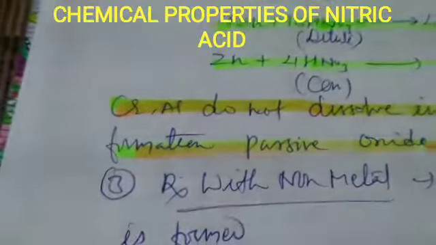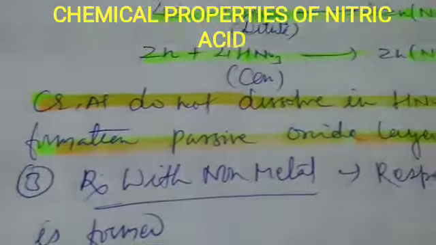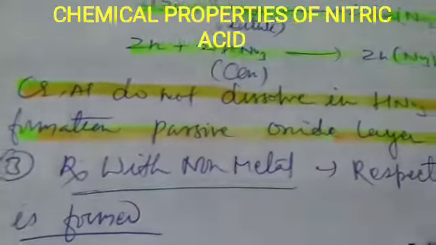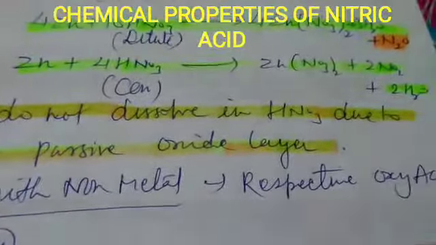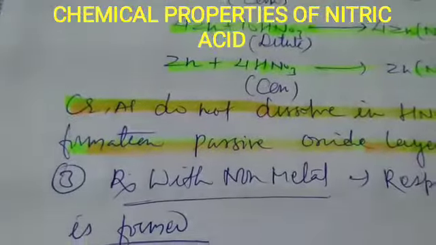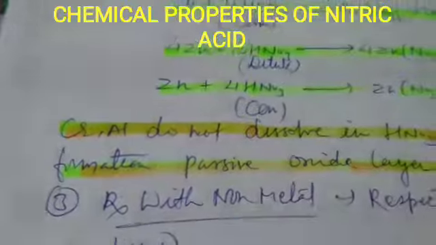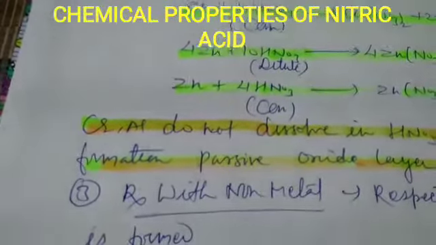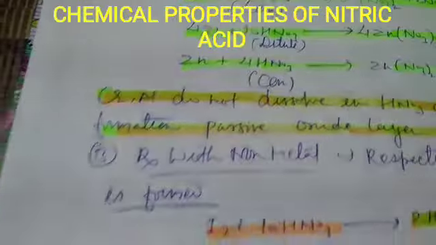Now chromium and aluminium do not dissolve in HNO3 due to formation of a passive oxide layer over the surface. So if you are asked why chromium and aluminium do not react with nitric acid, the answer is that it is due to formation of a passive oxide layer on the surface of these metals.